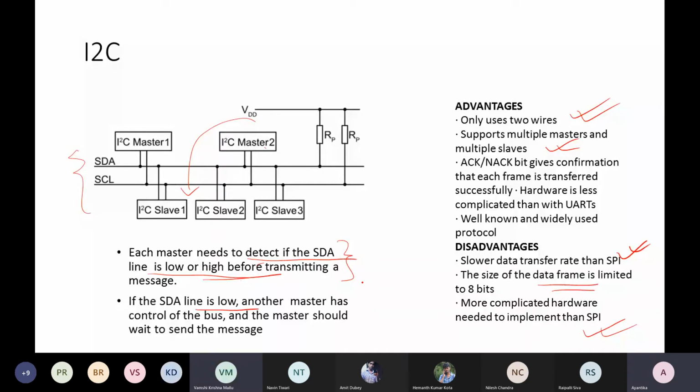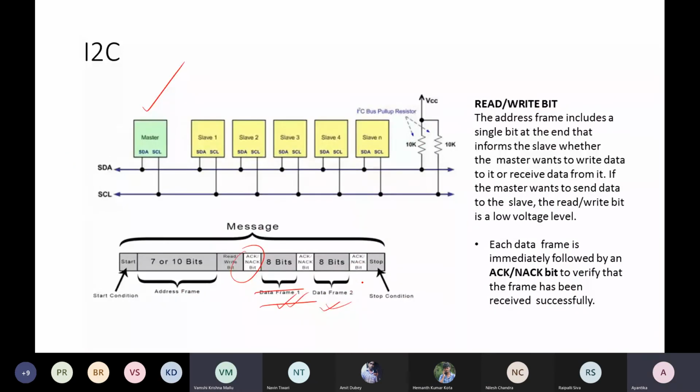Ma'am, the clock line is there in I2C, so why do we need a start and stop? You're correct, clock synchronization is there. This clock synchronization is basically synchronizing all the slaves at a time.